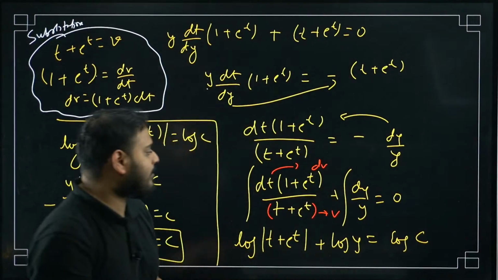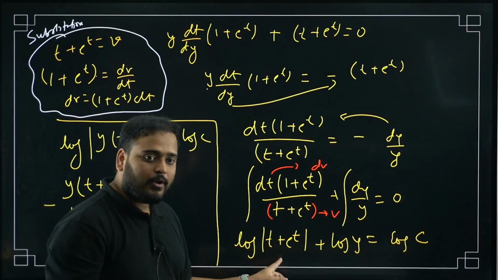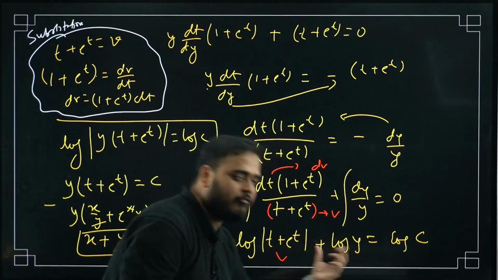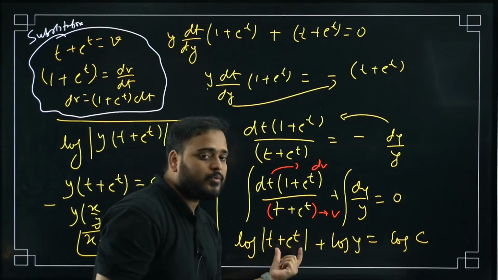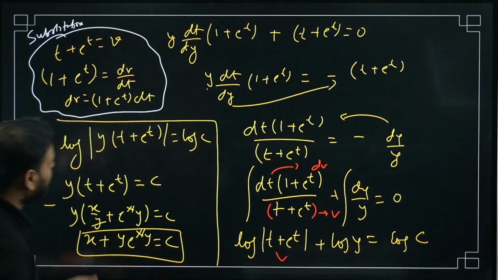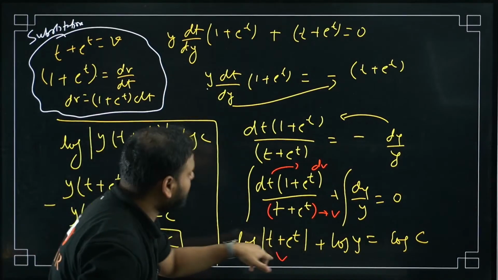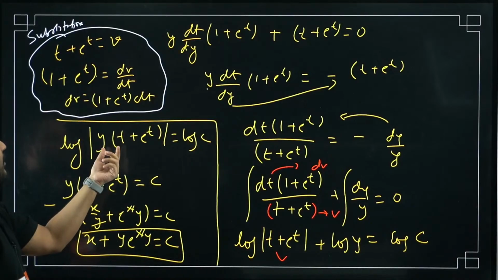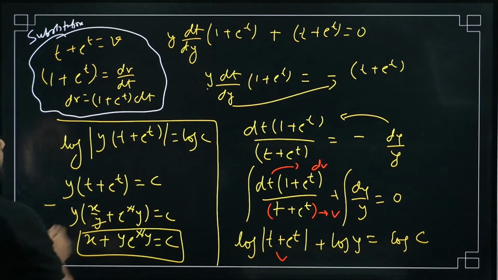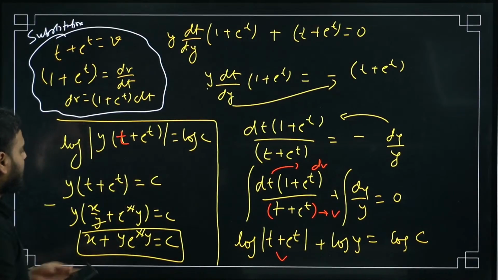So what is this going to be? dv by v, so log of v, right? Log of a plus log of b becomes the product of these two. This is a constant, so it will become log c only. So log of these two terms' multiplication equals log c. From here, these two are equal, so y times (t plus e power t) is equal to c.